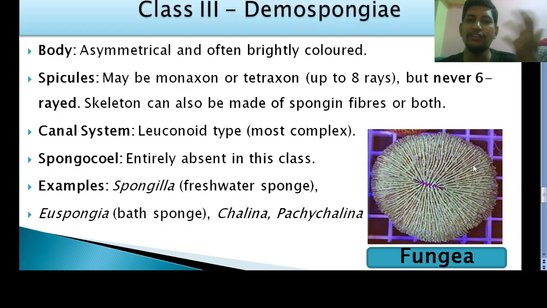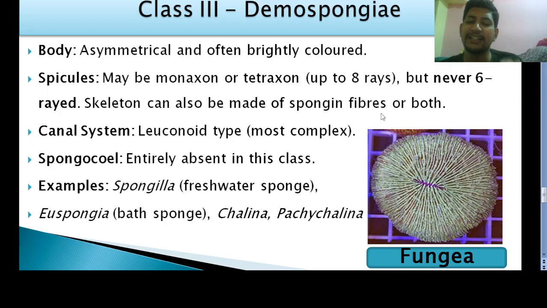They are very colorful. And spicules may be monoaxon or tetraxon, but never 6-rayed. So there are no 6 rays, and they may be monoaxon or tetraxon type of spicules. And here the skeleton is made up of spongin fiber, or both spicules and spongin fiber may be present.